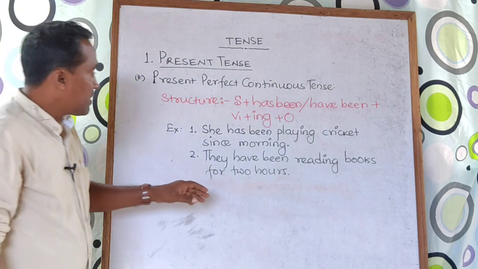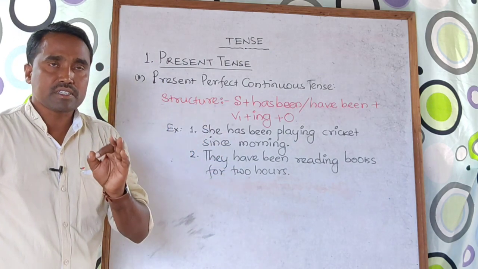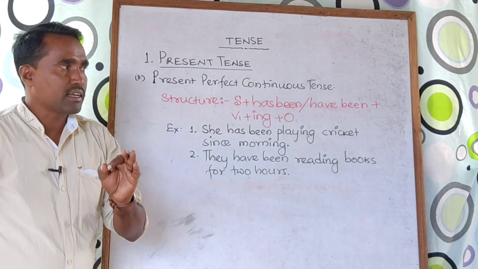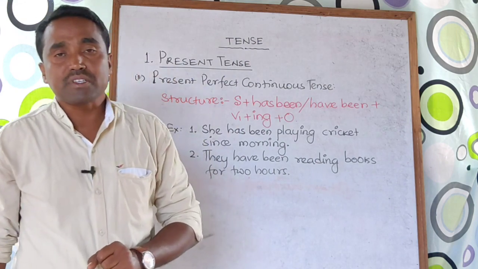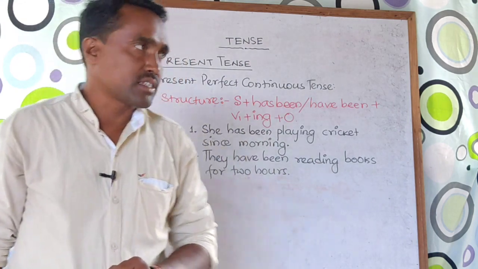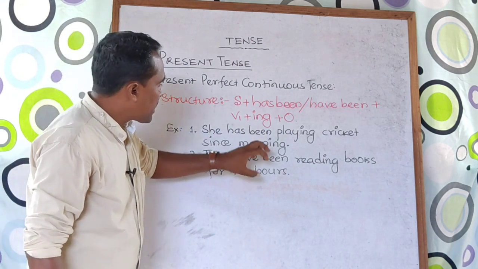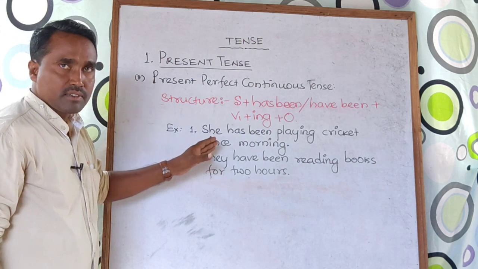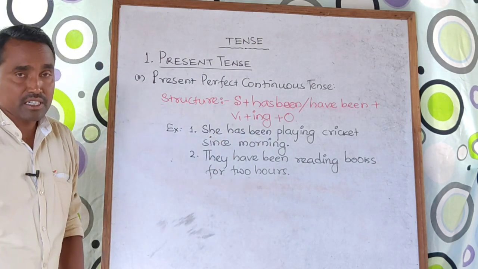Look here. That means I said the meaning of present perfect continuous tense, the action which is already started and still going on. This is called present perfect continuous tense. So the act of playing cricket has started since morning, but still going on, it is called the present perfect continuous tense.